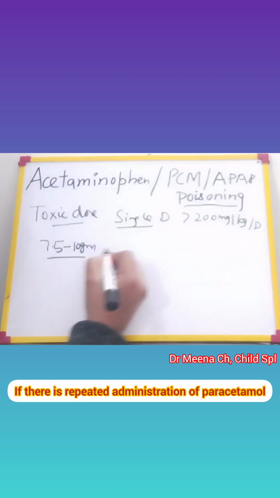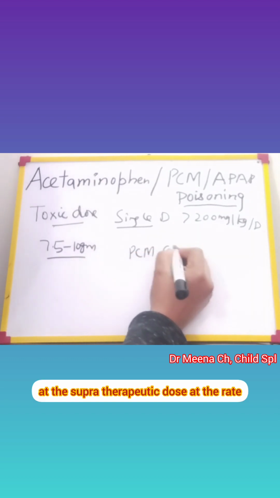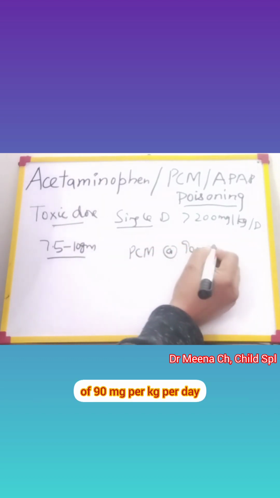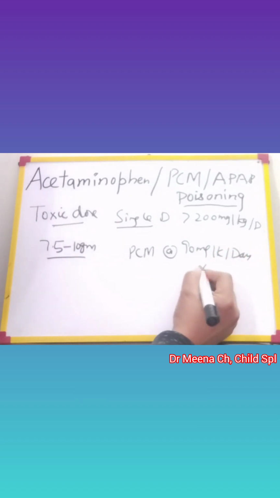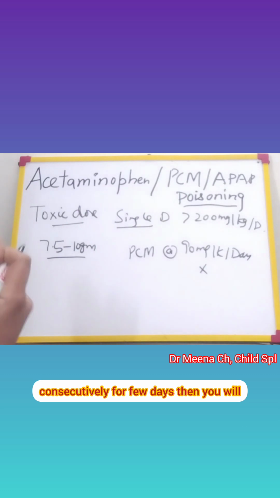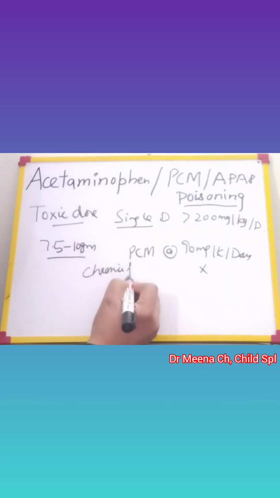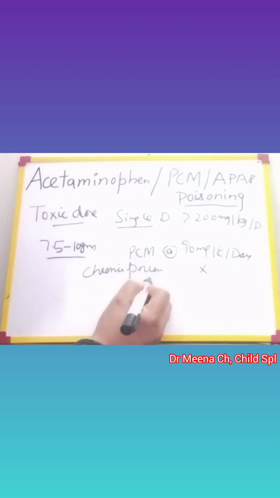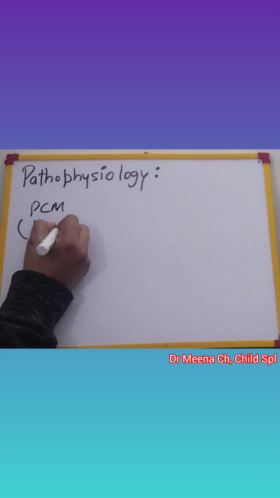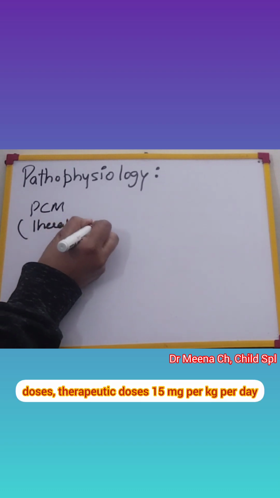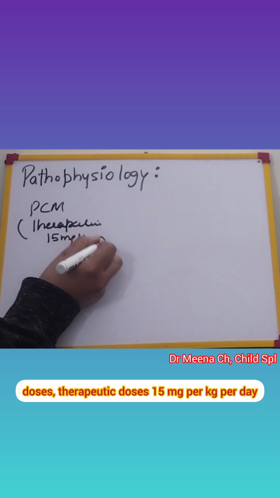If there is repeated administration of paracetamol at the supratherapeutic dose at the rate of 90 milligram per kg per day consecutively for a few days, then you'll say this is chronic poisoning, right? Then you'll say it is chronic poisoning. Therapeutic doses, right? At therapeutic doses 15 milligram per kg per day,